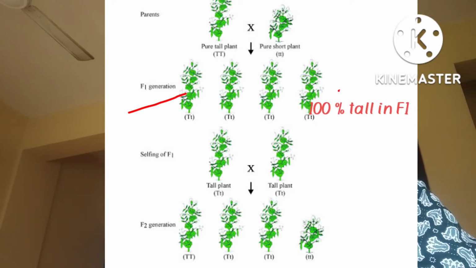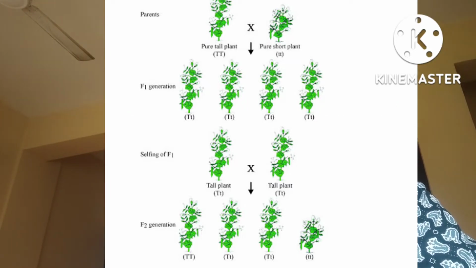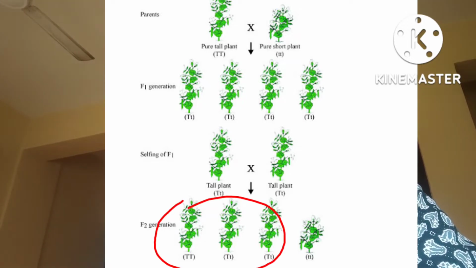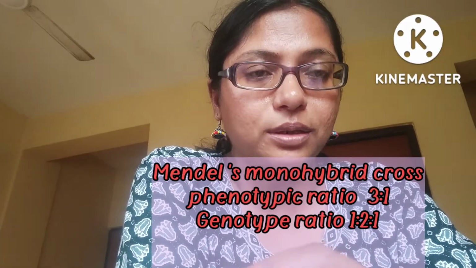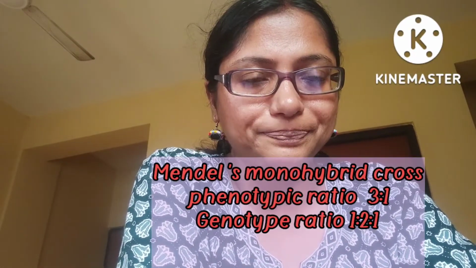But in the F2 generation, we again found that out of every 4 plants, 3 became tall and 1 became short. So the ratio between tall and short was 3:1, and this 3:1 is considered the phenotypic ratio. Phenotypic ratio is based on the outer or exterior characteristics.